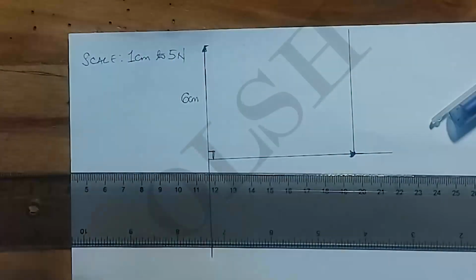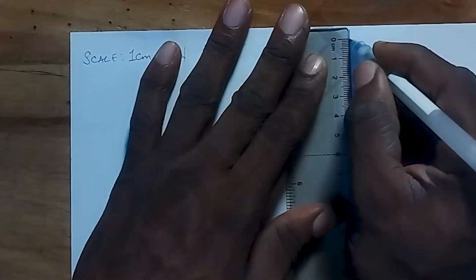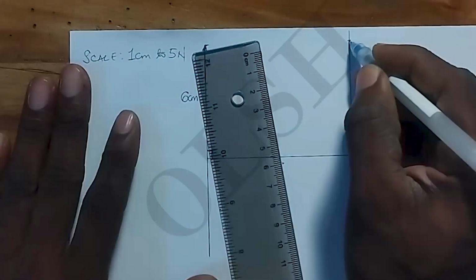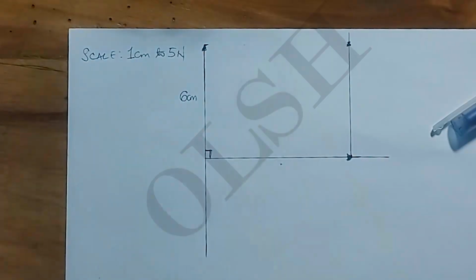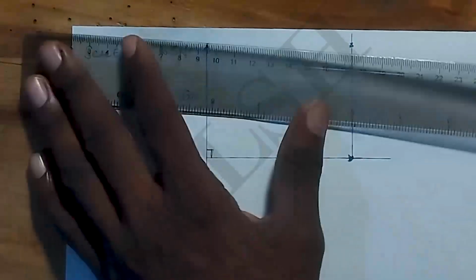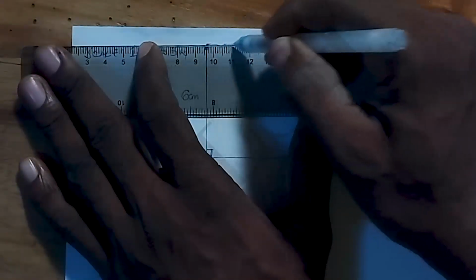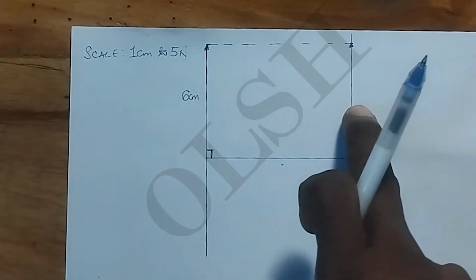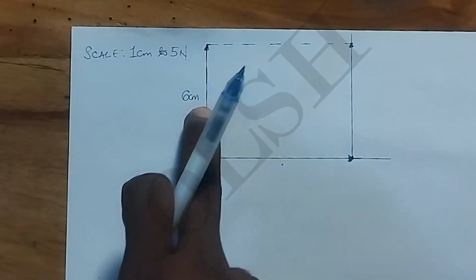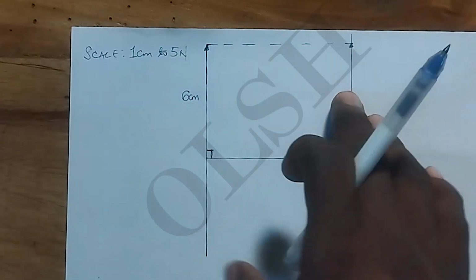So let's mark out 6 cm from it. This will be 6 cm, and we have our head there. Of course, we could join these together. Let's use dash lines. We have this line being the same as this line, both in magnitude and direction. They are both equal lines in magnitude and direction.